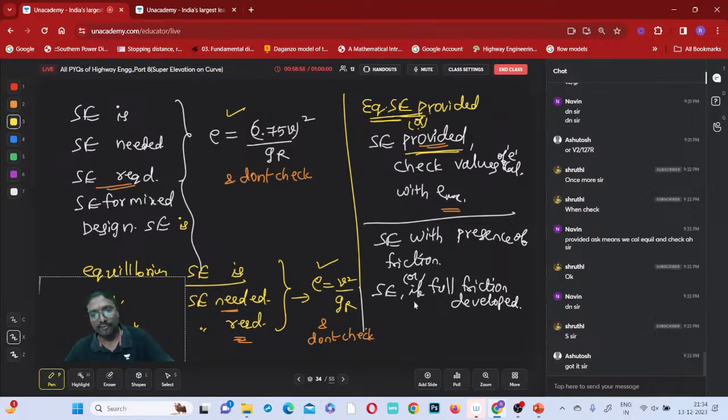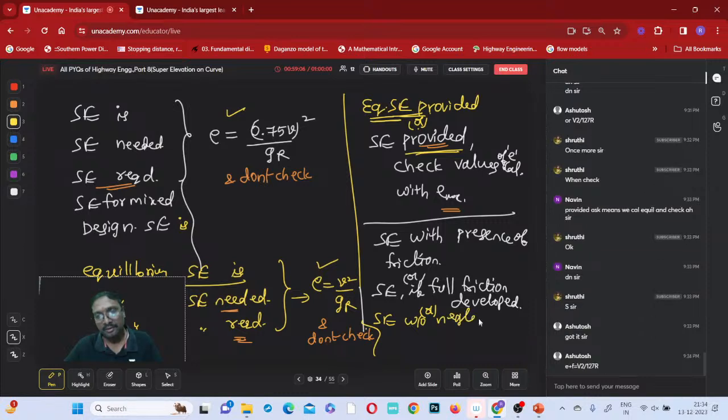Superelevation if full friction is developed, or superelevation without neglecting friction. Under these conditions, what is the equation we have to use? E plus f equal to V square by gr, or capital V square by 127, or anything is okay. Now understood?